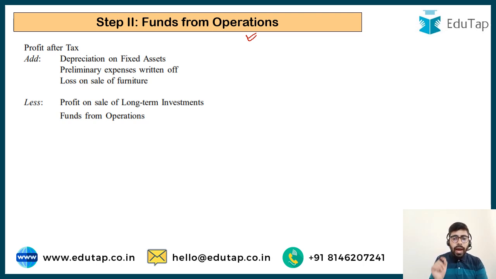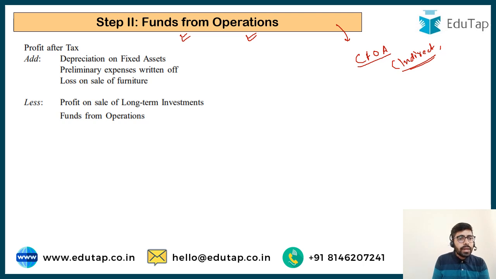So we have to identify how much funds we have got from operations. This is very similar to finding out the cash flow from operating activities by the indirect method that we talked about. In this case, we are going to take a look at our profit and loss statement, and we are going to do some adjustments as we did in the cash flow statement for operating activities, indirect method.